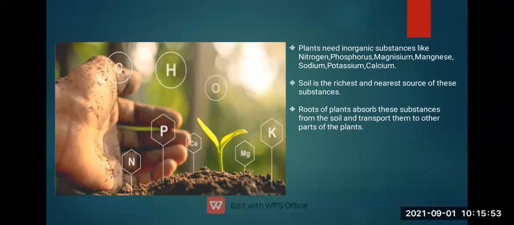Right? Plants need inorganic substances like nitrogen, phosphorus, magnesium, manganese, sodium, potassium, and calcium. These all are inorganic substances that are required by plants to grow.